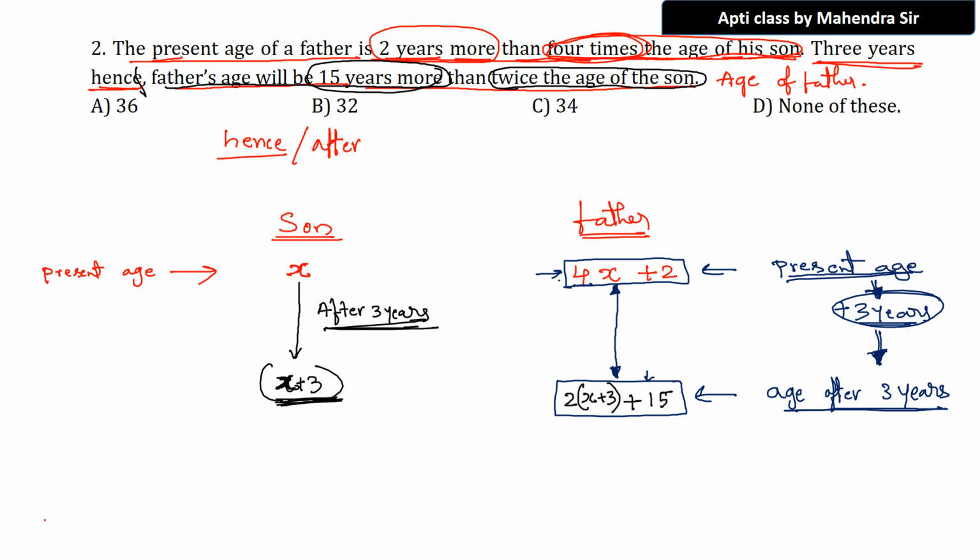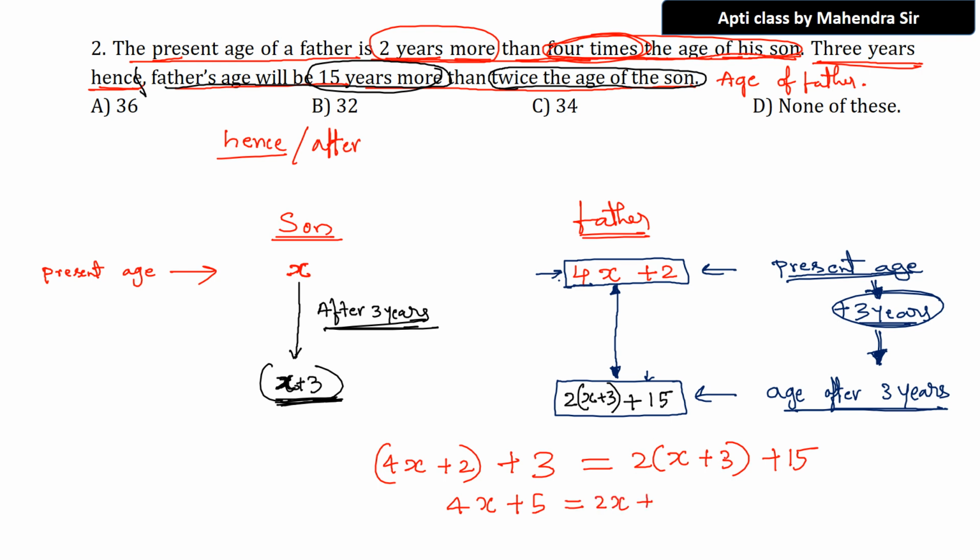Fantastic, superb. Now here we go, we will identify what that is. Okay, here I will be writing now. Listen here, 4x plus 2, this is the present age. To the present age I will add 3 years so that I will get the age after 3 years: 2 times x plus 3, plus 15. You have to solve this now. So 4x plus 2 plus 5... 4x plus 5 equals 2x plus 2 threes are 6, 6 plus 15, 21.